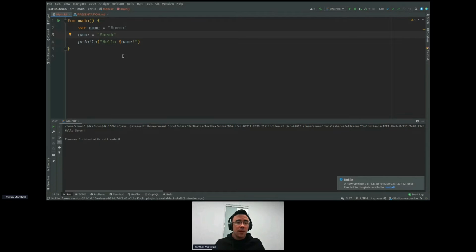If we run this, we'll see that it will just print out Sarah straight away. I think this is part of Kotlin's effort to move more towards a functional style of programming. It tries to encourage immutability over mutability. I think the general benefit is that immutable code is easier to reason about. You know where this stuff is getting changed, and it has benefits in things like multi-threading because you don't need to provide extra locks, and it's generally considered the way modern code and style is evolving. It doesn't prevent you from using mutable variables, but it does try to encourage you in one direction rather than another.